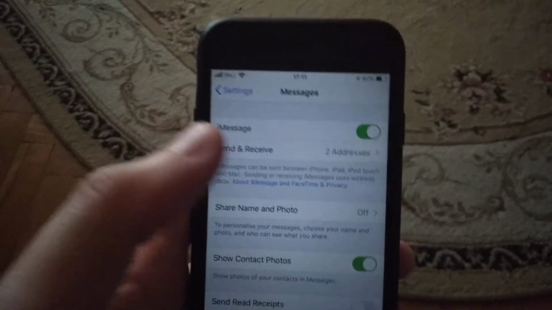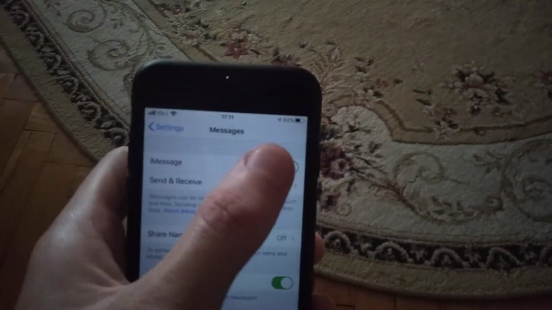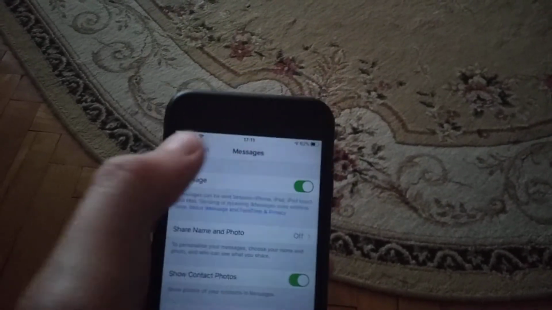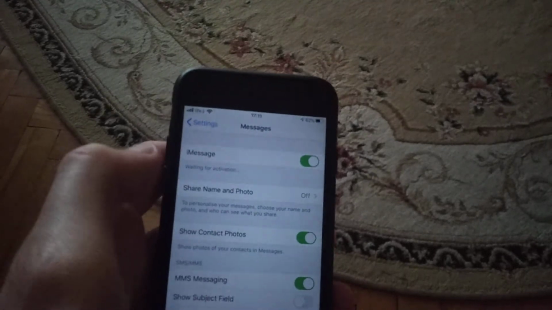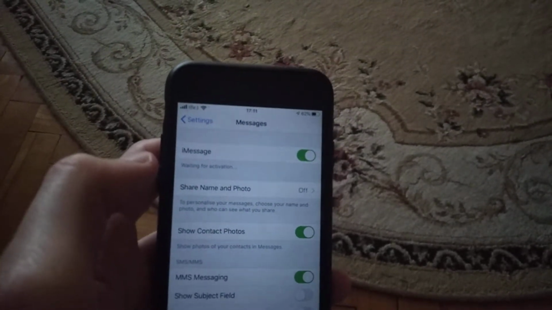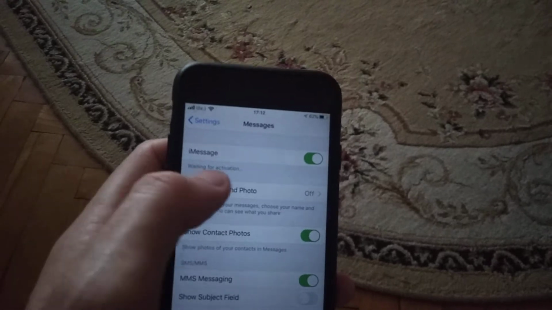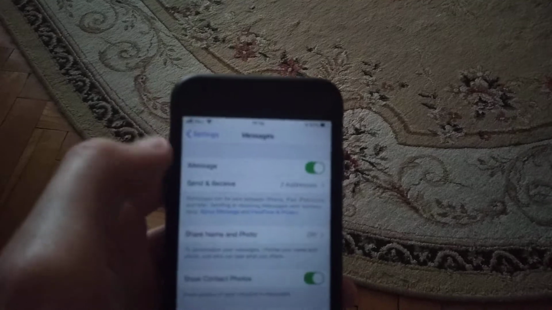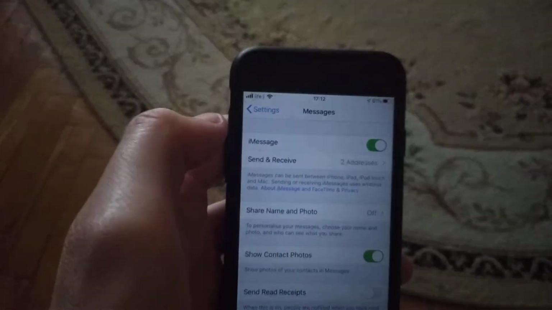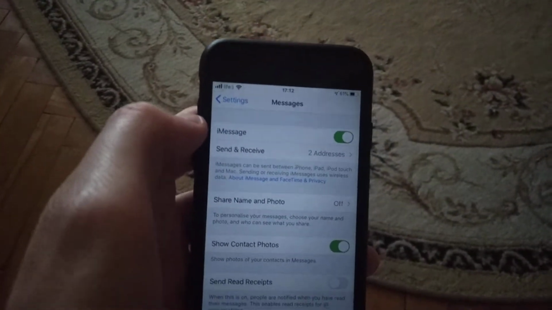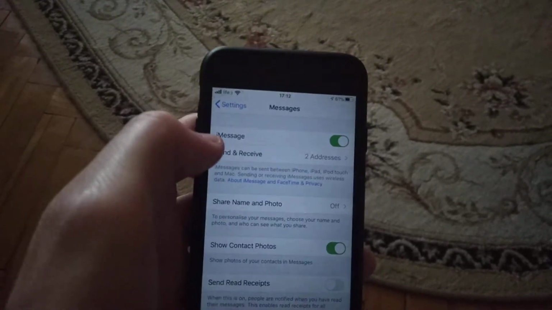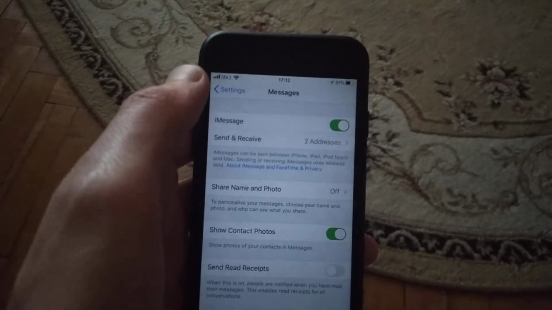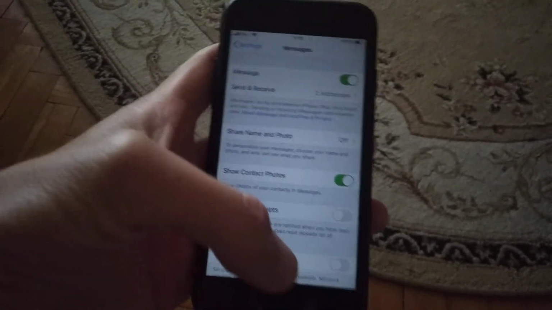And here you need to turn off iMessage and just turn it on again. So now you can try again to send your message. Just wait until it will successfully activate. Here you can see that we successfully activate our iMessage.